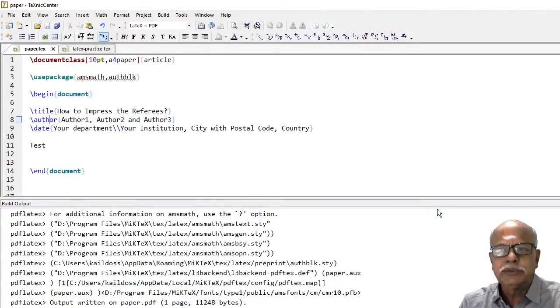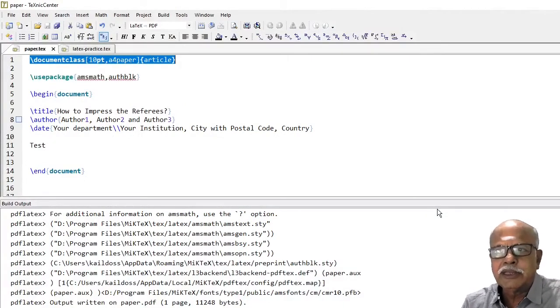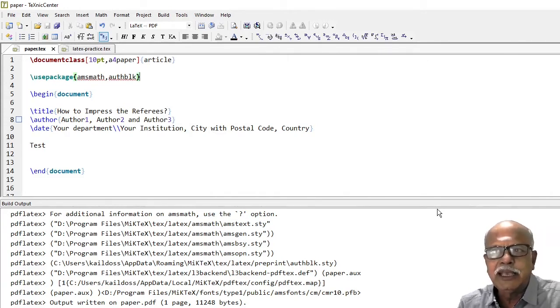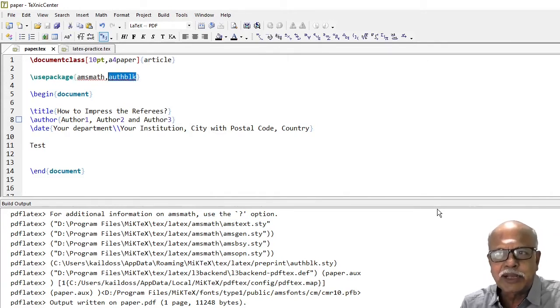Here we use the document class article and also two packages, the amsmath package and the authblk package. The amsmath package is useful for typesetting mathematical expressions, equations, etc. What is the purpose of authblk? That I will explain a little later.